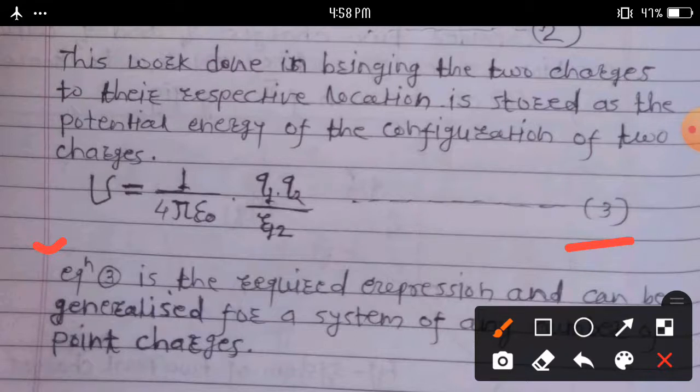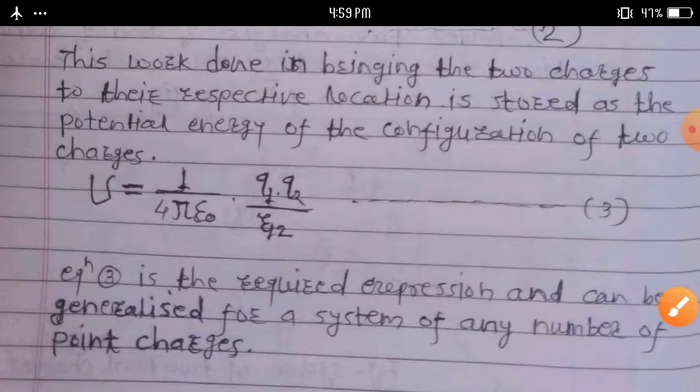This equation three gives the required expression and can be generalized for a system of any number of point charges. A question asked on this topic: derive an expression for potential energy of a system of two point charges.